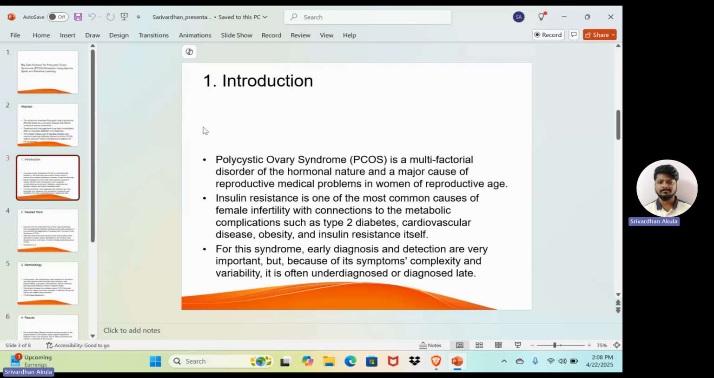Because of the complexity and variability of its symptoms, it is often underdiagnosed and diagnosed late. Generally, the most common problems are female infertility, with connections to metabolic complications such as type 2 diabetes, cardiovascular disease, obesity and insulin resistance itself.